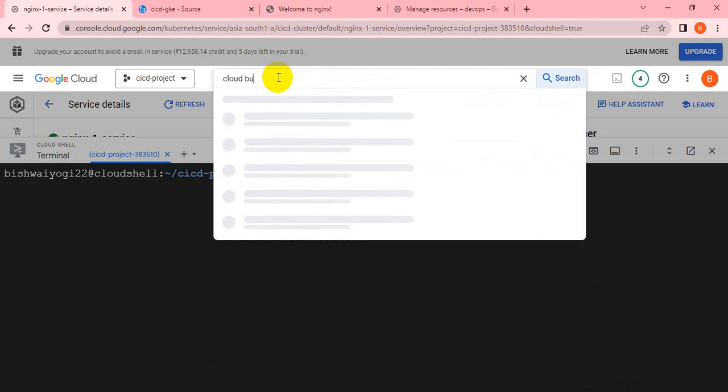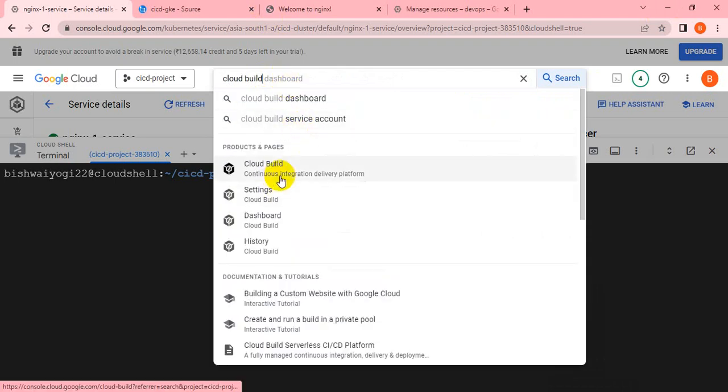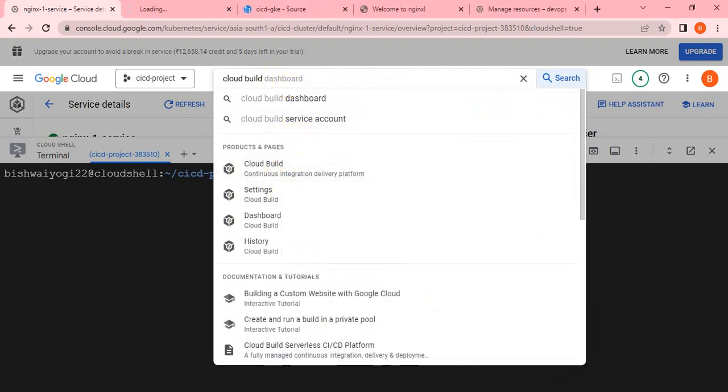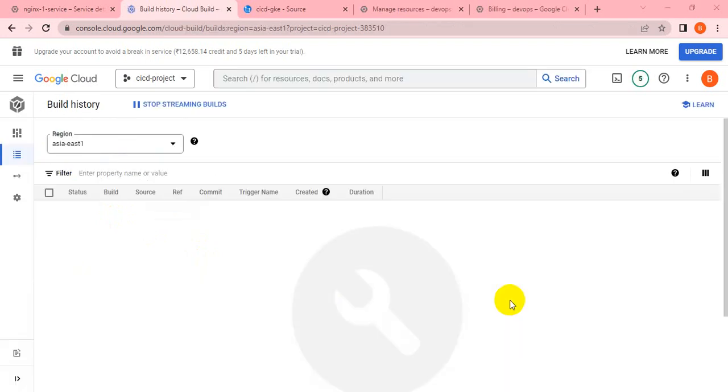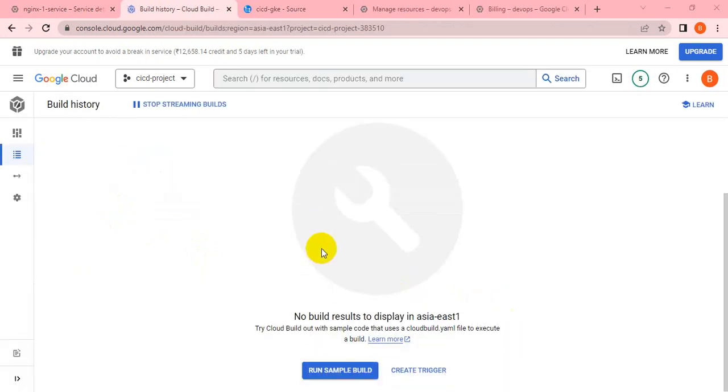Cloud build. It is asking to enable the cloud build API because we opened it for the first time from this project. So cloud build API has been enabled. So now we have to create the trigger.